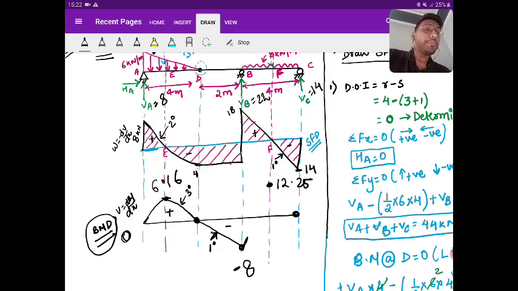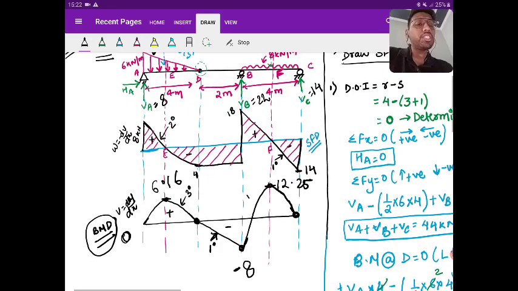Okay, got my point? At F, shear force is 0, so slope will be 0. At point C, shear force value exists, so slope will exist, right? Since we connect upward, we have to connect upward. I'm showing it. Now connect this with a smooth curve. So this is your second degree.